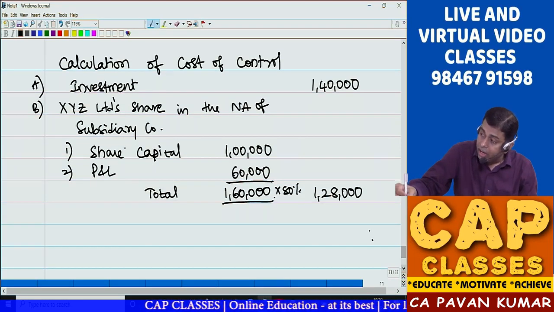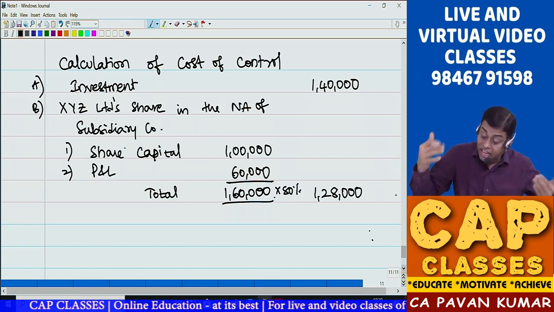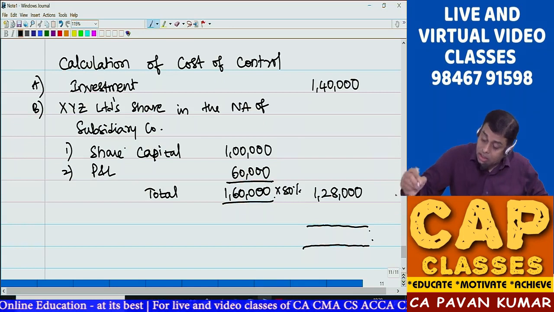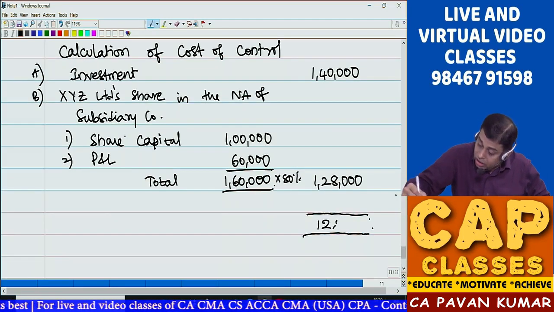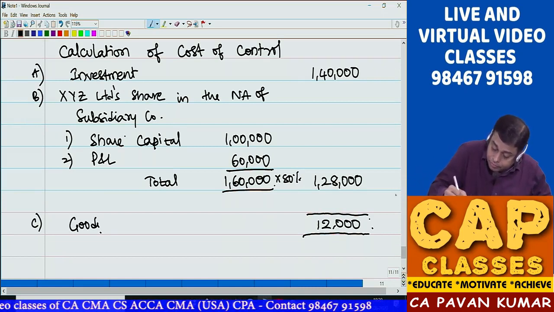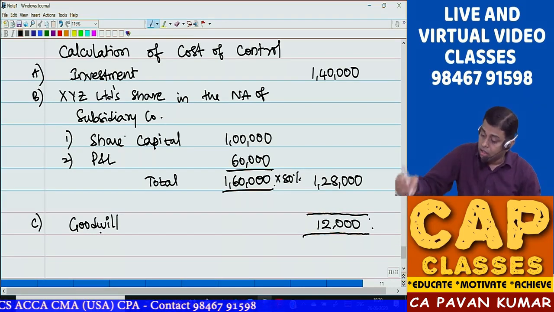How much you paid? 1,40,000. How much you received? 1,28,000. So you paid more, 12,000. If you have paid more, you lost the bet. You lost some money in this. Can I say this is goodwill? Goodwill is 12,000.